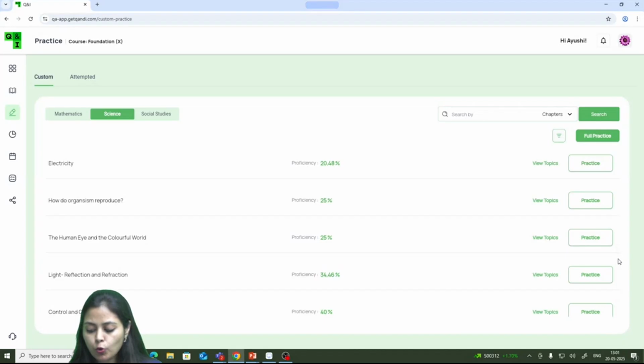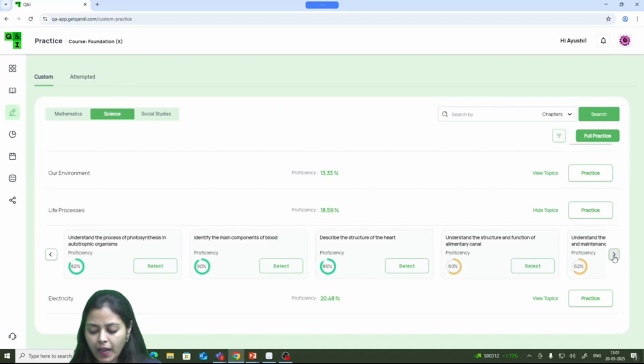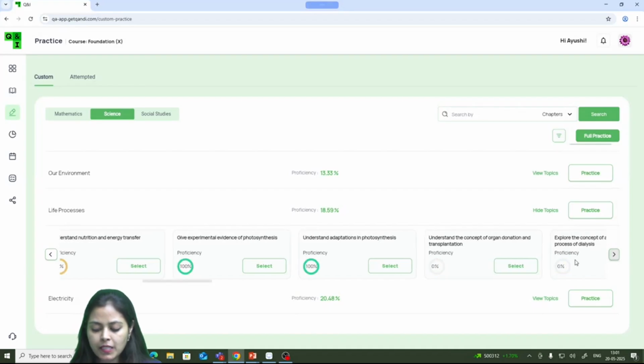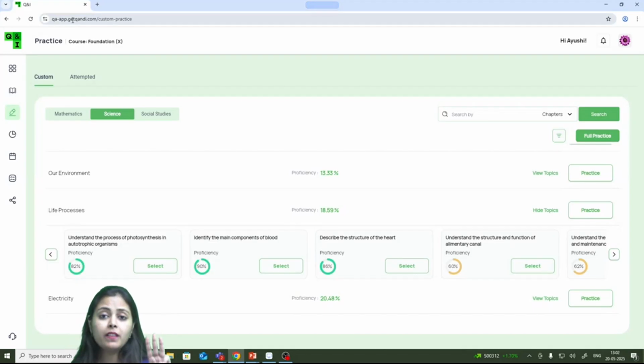These two topics I want everyone to keep practicing and maintain your proficiency above 90%. Also, please solve these as well. Understand adaptations in photosynthesis. So three topics I am giving you to solve: understand autotrophic nutrition, understand adaptations in photosynthesis, and understand the functions of alimentary canal. I'll personally check everyone who has registered. I will check everyone's proficiency on the platform.